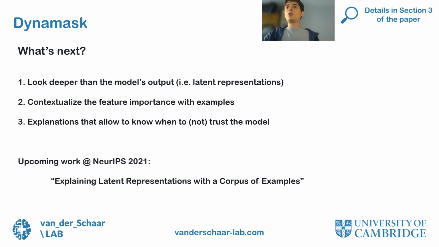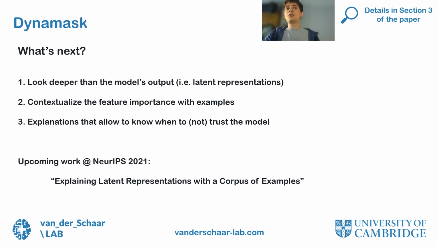So I'd like to end this talk with a look at the future. I think that there are many things that could be improved in the approach that I have described here. Firstly, we know that characterizing the prediction of a model just on the basis of the output is a bit reductive. Modern machine learning models typically involve latent representations that allow to transform the input into a prediction. It would be nice to look at these representations to better understand these models.